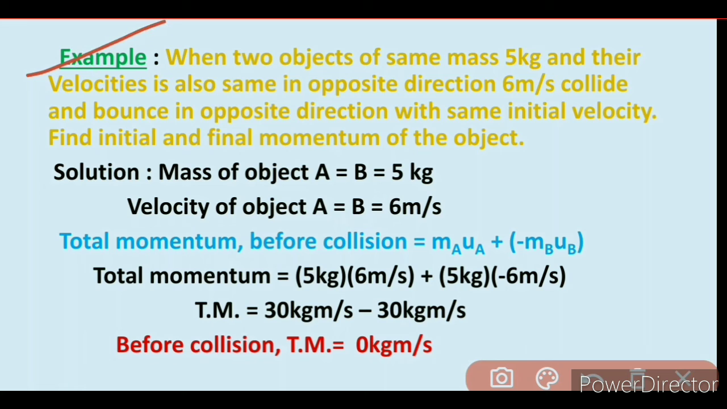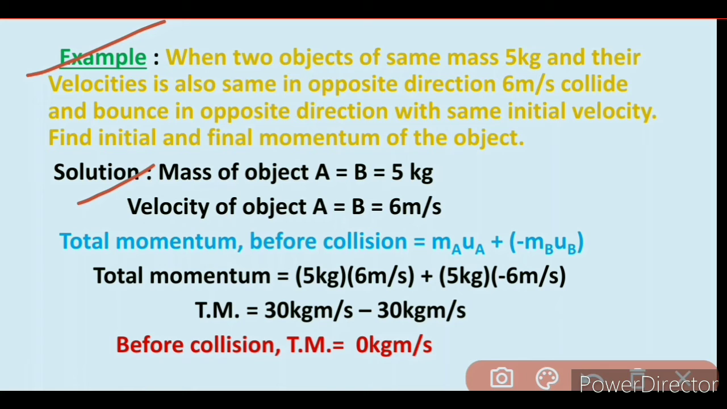Now we have an example. Two objects of the same mass, 5 kg, and with the same velocity of 6 meter per second in opposite directions, collide and bounce in opposite directions with the same initial velocity. Find the initial and final momentum of the objects. Here we have two objects and their mass is the same, that means each object has 5 kg mass, and their velocity is also the same, which is 6 meter per second. And after collision their velocity remains the same. So we have to find the initial and final momentum of the objects.